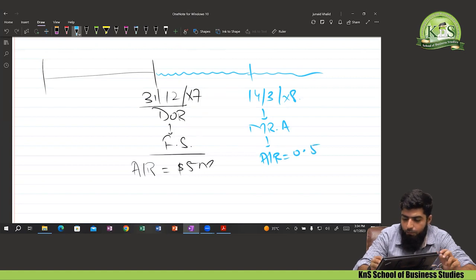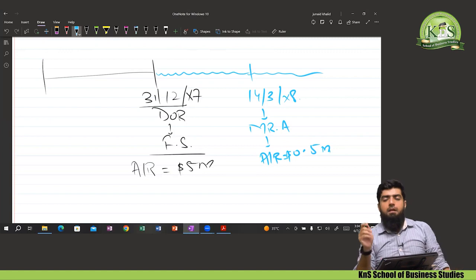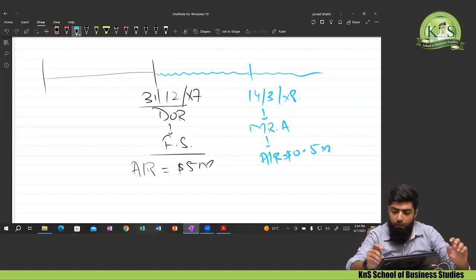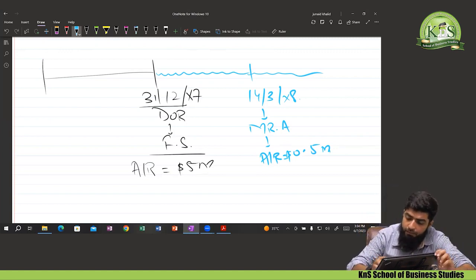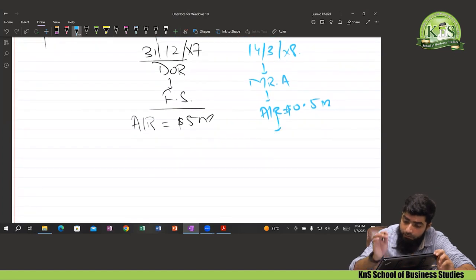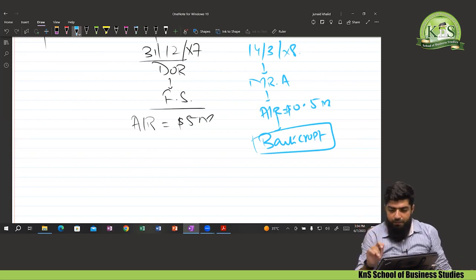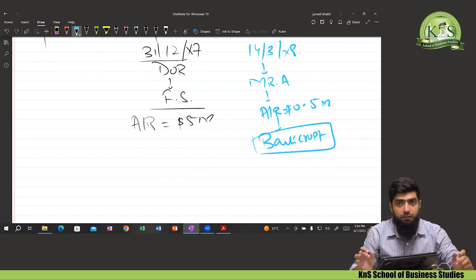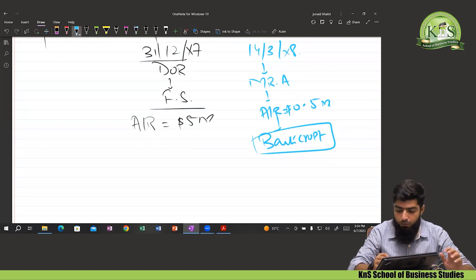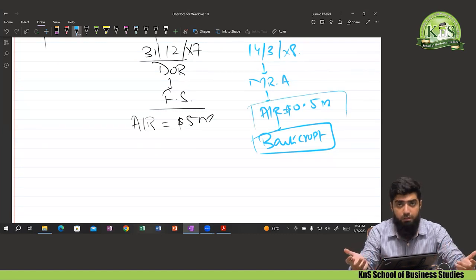Okay, $0.5 million was the receivable from Mr. A. And the news broke out that Mr. A, one of the customers, has gone bankrupt. On that particular date, 14th of March, that customer is declared bankrupt. It means if the customer is bankrupt, that full amount of 0.5 million is a loss to the organization.